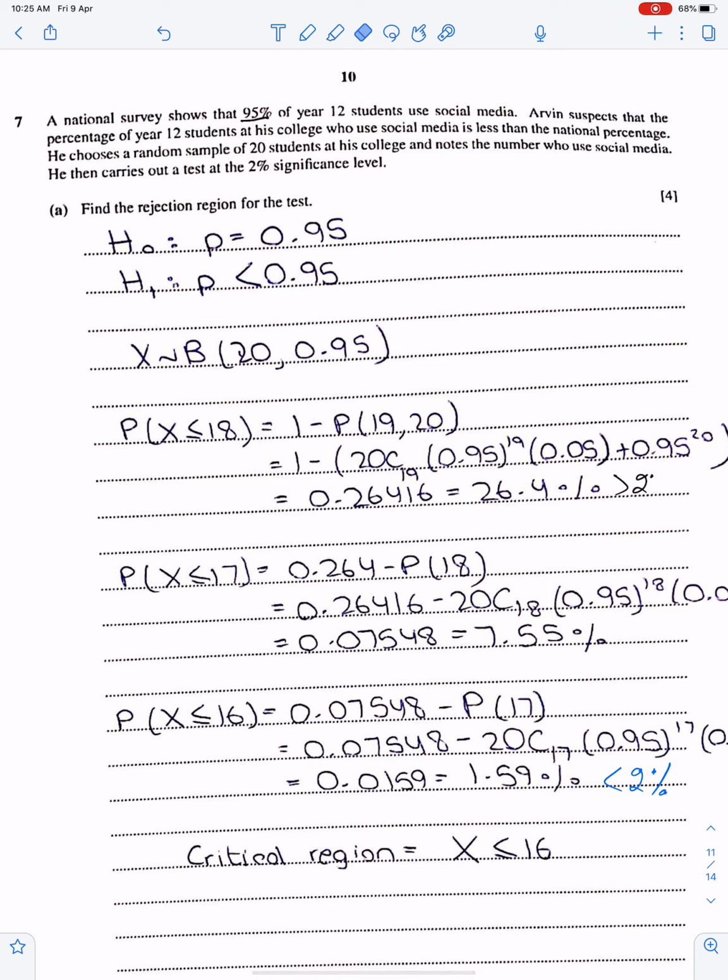Now check 17. This probability is still greater than 2%, so 17 is not in the critical region. Now check 16. Since this probability is less than 2%, therefore 16 is in the critical region.